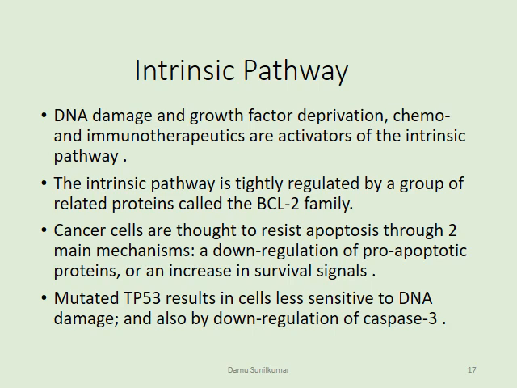Now cancer cells are taught to resist this apoptotic programmed cell death pathway mainly through two mechanisms. Either by the downregulation of the pro-apoptotic proteins, or they can increase the pro-survival signals. Say for example, if you have a mutated P53, it can result in cells that are less sensitive to DNA damage, and they also downregulate even caspase 3, which also ultimately inhibits apoptosis. So these are the different mechanisms in which the cancer cell thrives. They evade the normal cell death path.